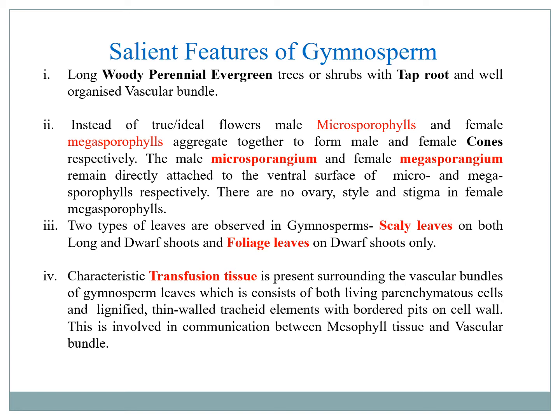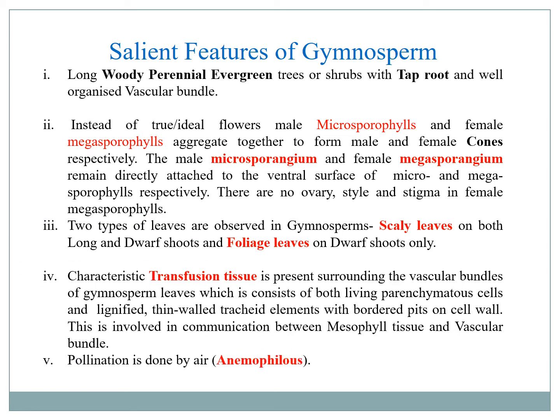A unique feature for gymnosperm is the presence of a transfusion tissue, which is made up of tracheid elements or dead elements and also parenchymatous phloem elements. This transfusion tissue surrounds the vascular bundle in the leaves and maintains communication between the vascular bundle and the mesophyll tissue of the leaf.